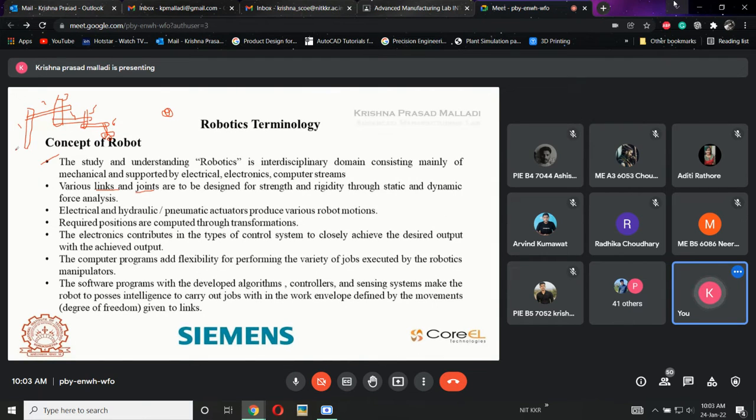Now what will happen to this robot if the number of arms or joints are increasing? I need to design the robot, and I need to search the application. If I want to move too far to this location, then what will happen? I need to check how much strength the robot is having. So the base needs to be fixed in the ground.